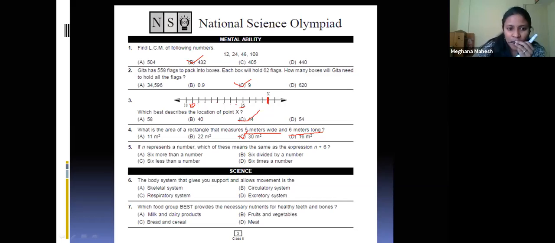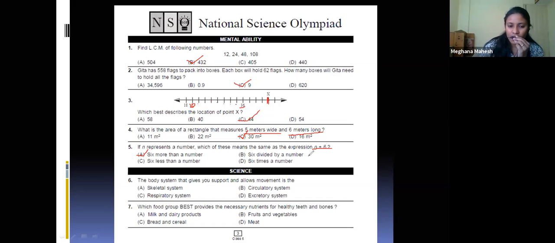Okay, yeah. Next, fifth one. If n represents a number, what is the same as the expression n plus 6? Is it 6 more than a number, 6 divided by a number, 6 less than a number, or 6 times a number? It is more than a number. Yes, ma'am, because in the expression it is n plus 6. Plus is more than that number.